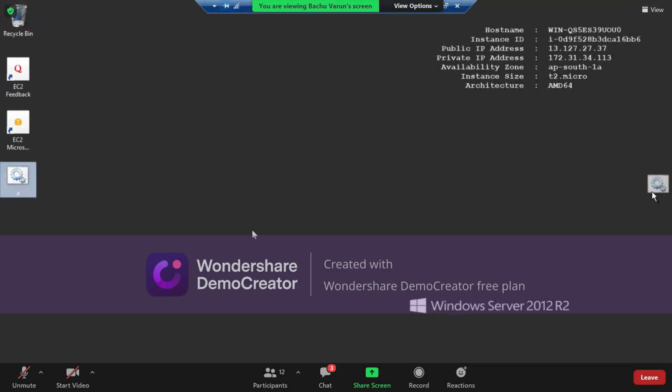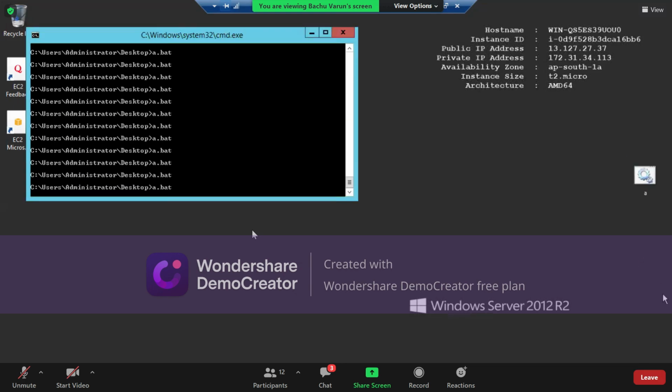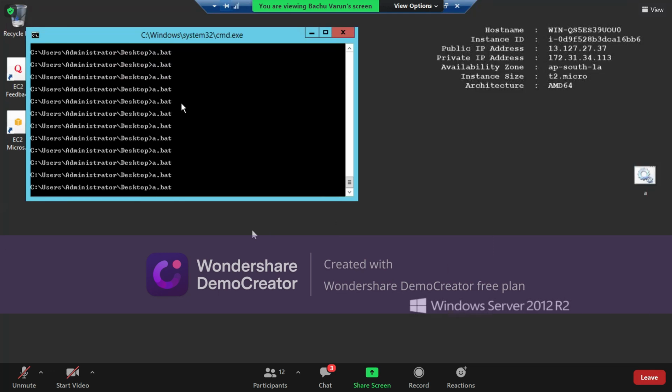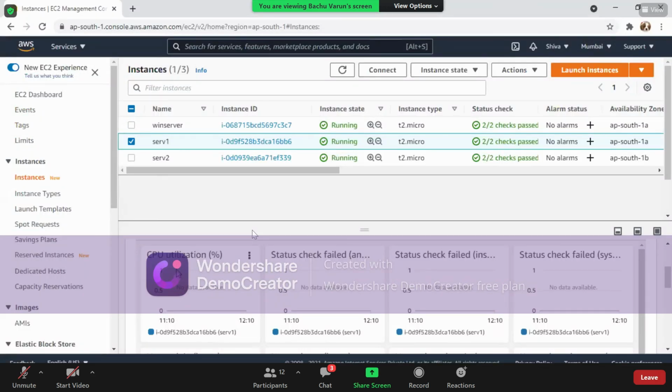I'm pulling this batch file to the right side because we have to use it. I'm pressing enter on this, so there is a command prompt running. This particular file keeps running continuously, and because of that the CPU utilization can be higher.